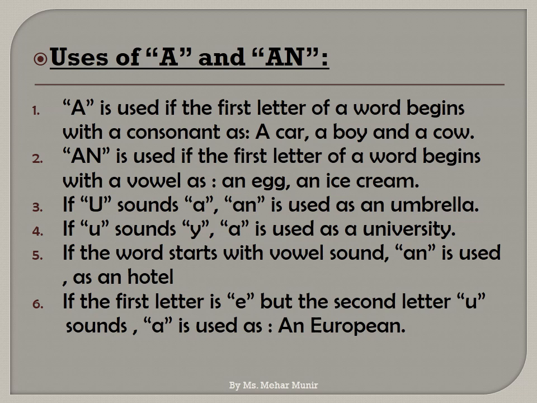Rule number 3. If U sounds like a, an is used, as in an umbrella. Umbrella. In umbrella, it is not pronounced like you, it is pronounced like um. When I speak the a sound, it will start with an.